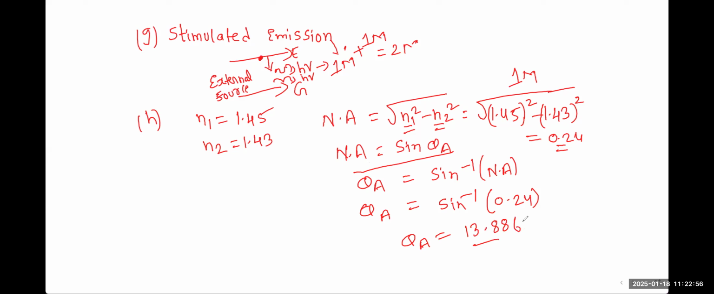13.886, right? After the decimal point, how many digits do we have to take? 3 digits. So theta A is equal to 13.886. This is the answer that everybody should get. So this will fetch you how many marks? 1 more mark if you go for the acceptance angle. Clear, everybody? Right, 13.8, good.